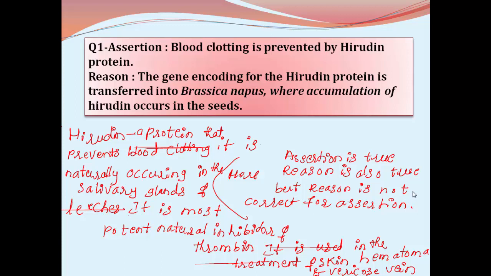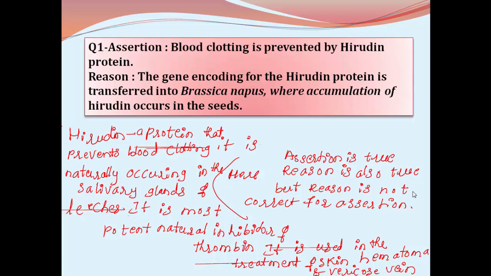Here both the statements are correct. Assertion is correct, reason is also correct, but reason is not the correct explanation of assertion. Let us go for the details.